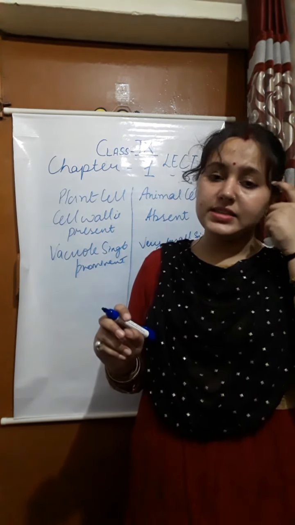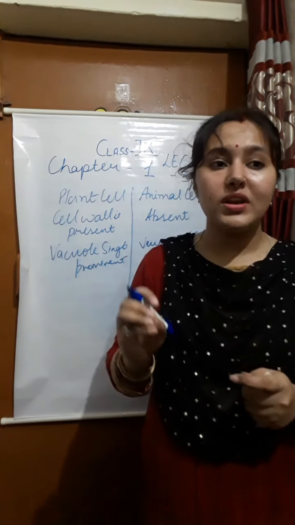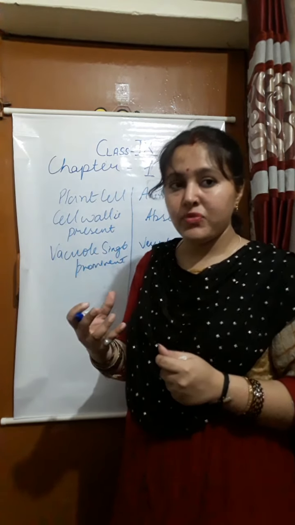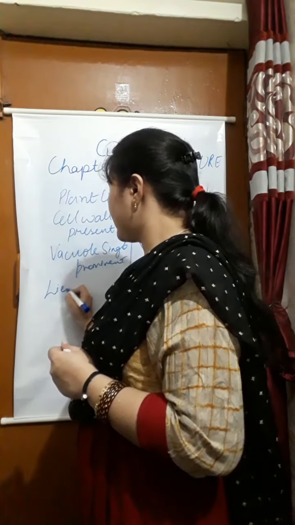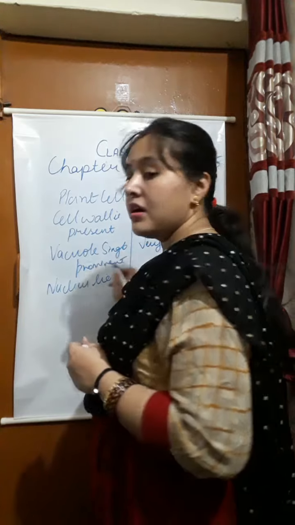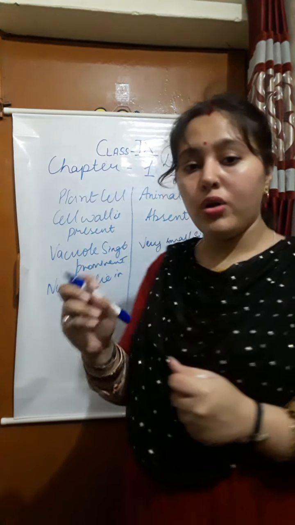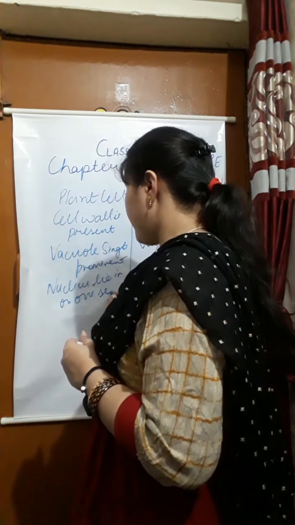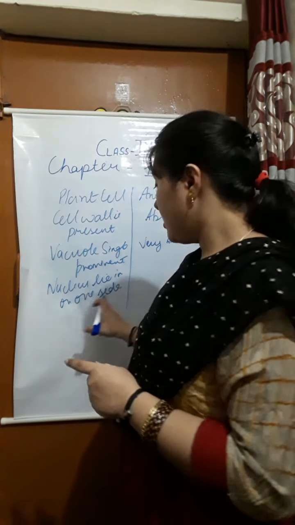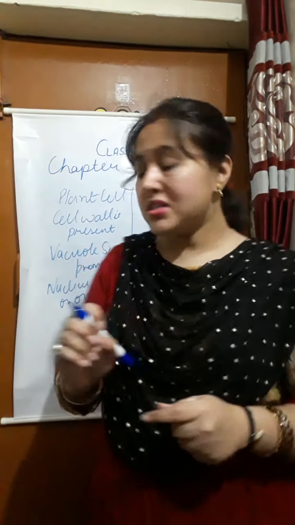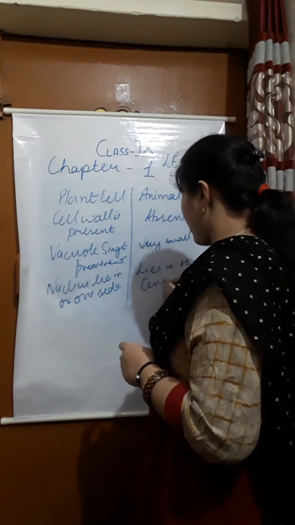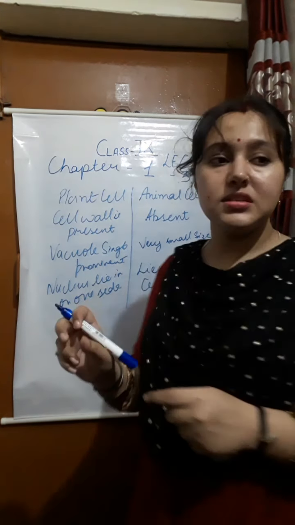Now nucleus: in plant cell the nucleus lies on one side. Why? Because we have a large vacuole, so the space is not there, so the nucleus is on one side. But in the animal cell, it lies in the center of the cell.